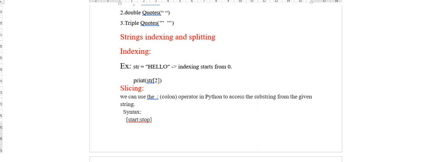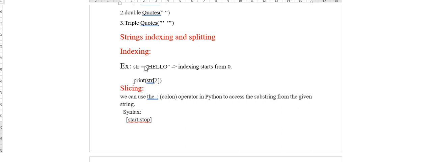You know the index value starts with 0. Yes or no? Everyone knows that the index value starts from 0, 1, 2, 3, and so on. For example here, str is equal to hello. Hello is a string type. How can you identify it is a string type? Because it is a collection of characters. H is one character, e is one character. So it is a group of characters, which is denoted in double quotes. Strings have to be represented always in double quotes. To identify whether it is a string or not, by seeing these double quotes only we can identify that a particular type is a string type.